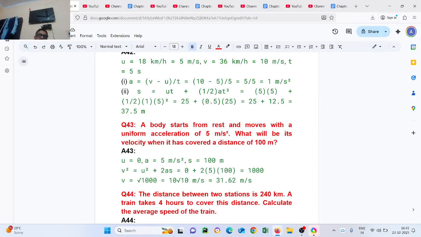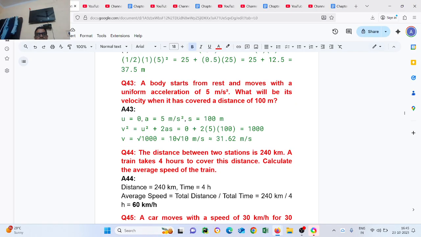Question 43. A body starts from rest and moves with a uniform acceleration of 5 meters per second squared. What will be its velocity when it covers a distance of 100 meters? u equal to 0, a equal to 5 meter per second squared, s equal to 100. v square equal to u square plus 2as. Put the values: 0 plus 2 multiply 5 multiply 100 equal to 1000. v equal to square root of 1000, 10 root 10, equal to 31.6 meter per second.